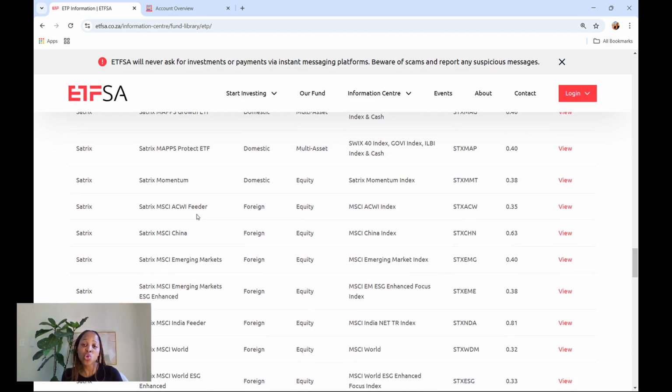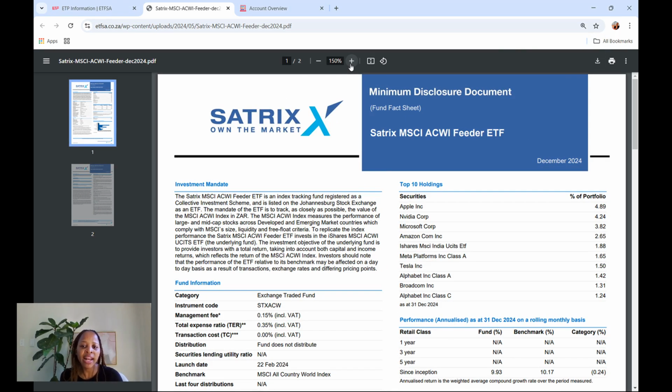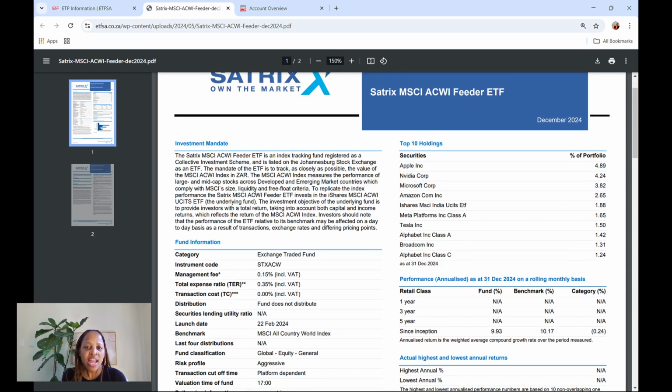There's one ETF which was launched last year, one of the ETFs I'm going to be buying. It's the Satrix MSCI ACWI feeder fund. So what is that? Let's have a view of what that ETF is all about, and the reason why I'm buying it, because I immediately fell in love when I read this fact sheet. It says that the Satrix MSCI ACWI feeder ETF is an index tracking fund. It says the mandate of the ETF is to track as closely as possible the value of the MSCI ACWI index in ZAR.